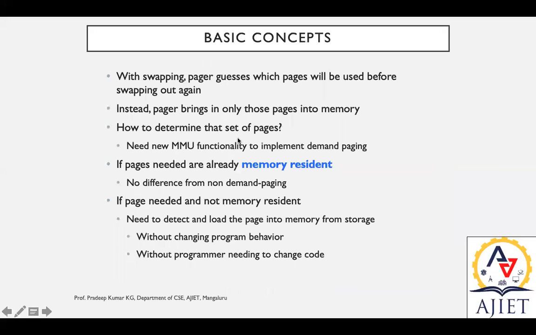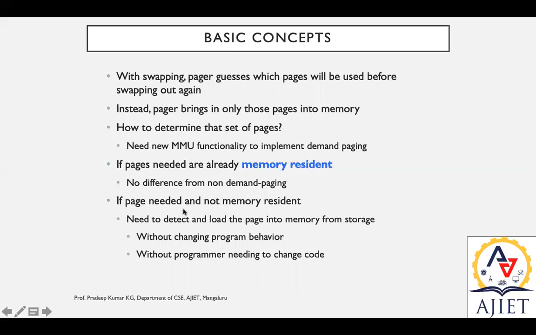So we need new MMU functionality to implement demand paging. That is, if the pages needed are already memory resident, already available in the memory, then there is no difference from non-demand paging, because it is already available, no demand at all. Whenever there is a demand, only then you are supposed to supply the food. So food is kept in the memory. Food is nothing but data. Whenever there is a need, only then we supply the value to the variable. Whenever a variable asks for input from the user, only then the user inputs a value from the keyboard. That is how it works.